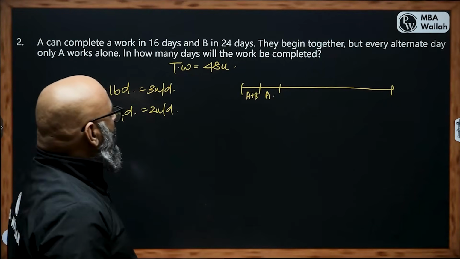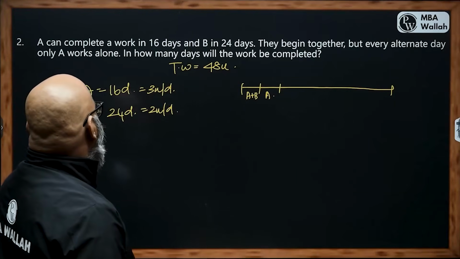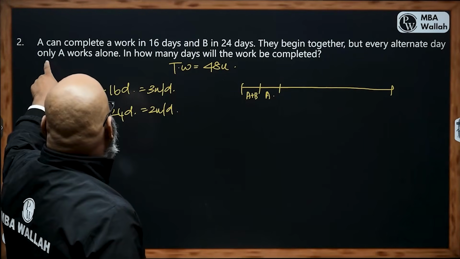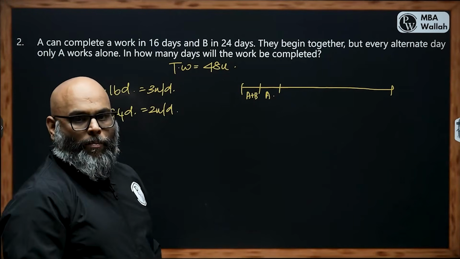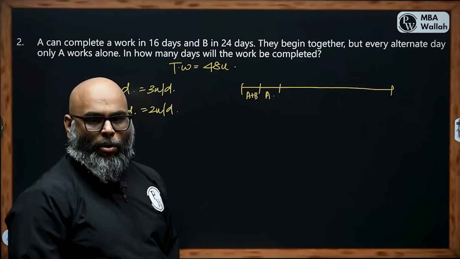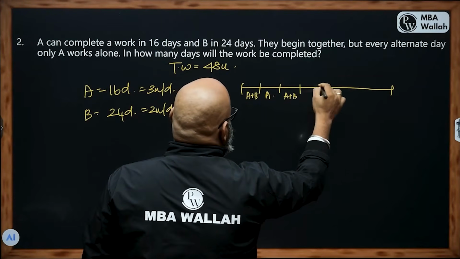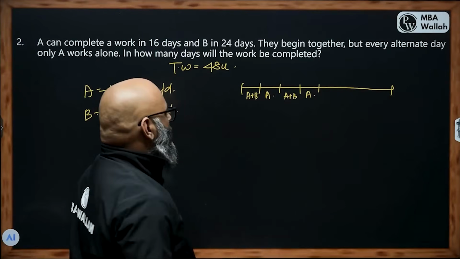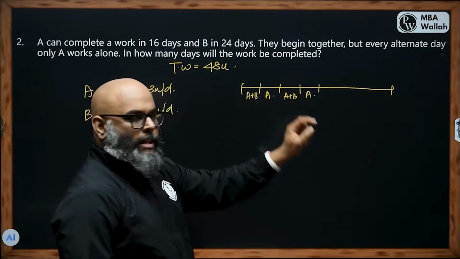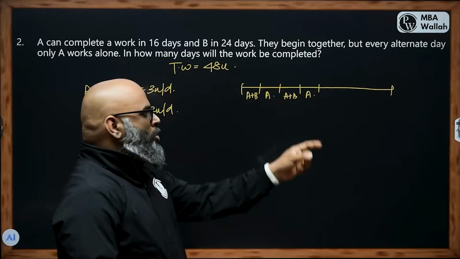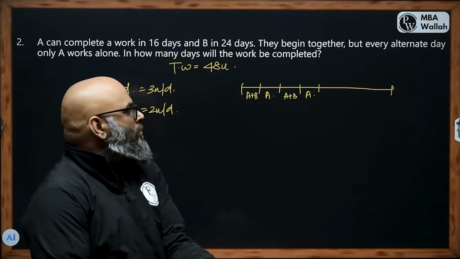Why? On every alternate day only A works, which means they both start the work, but the next day it is A alone. Again we have A plus B, again A. On every alternate day it is A alone working.